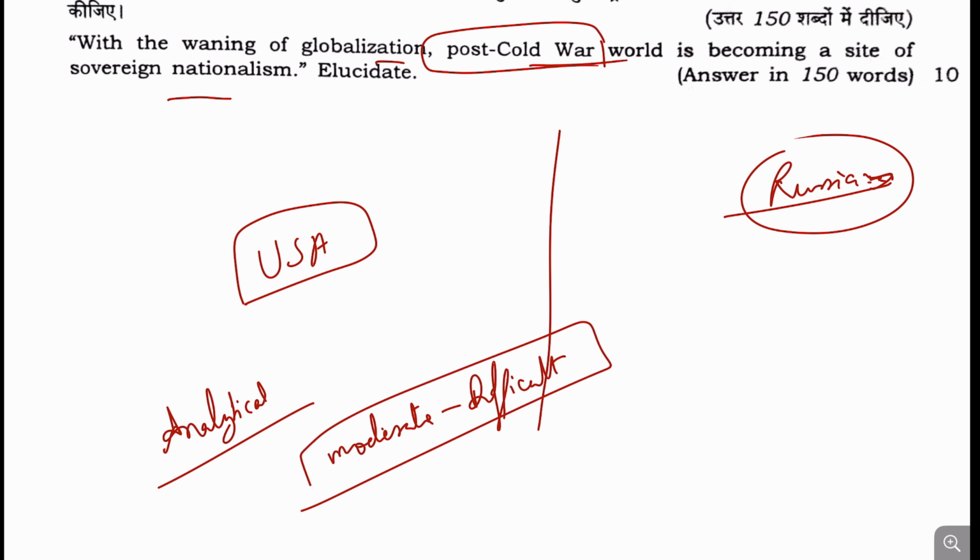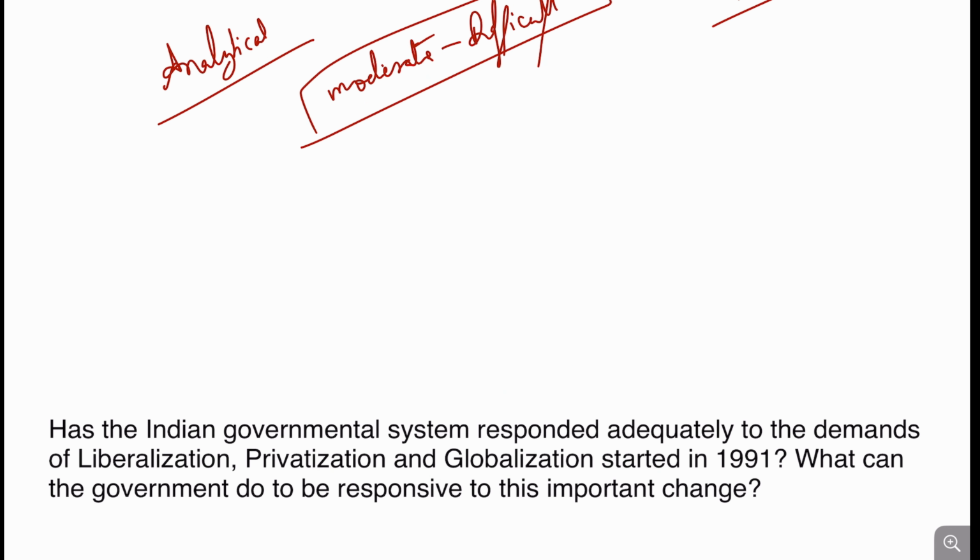These types of questions are not directly prepared by the aspirant. They have to think at that point of time when they are in the exam. I'm not talking about those people who have PSIR as optional. They may have some thought about these types of questions, but I am talking about the general candidate who has prepared international relations from the perspective of general studies. So this is the analysis of this question, and this is a bit difficult question.